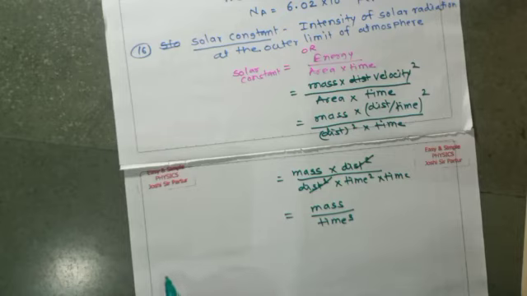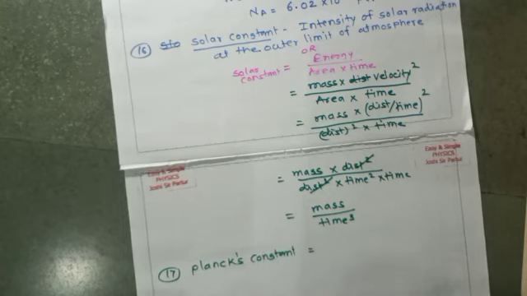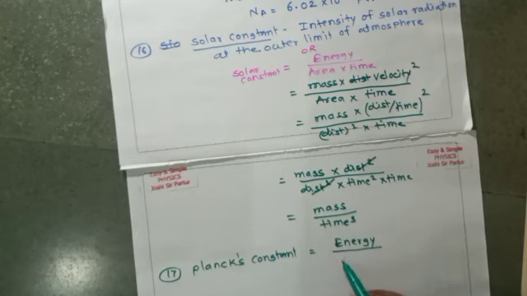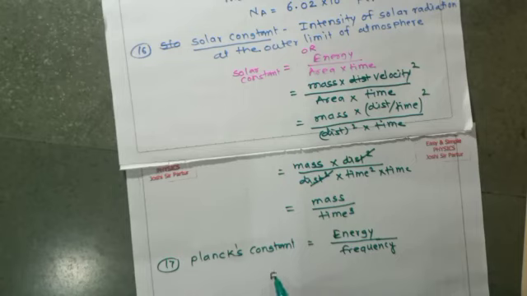Okay, and lastly we have seen Planck's constant. It is energy radiated per second, or the ratio of energy to the frequency. According to Planck's quantum theory, energy radiated E equals h nu, where nu is frequency.